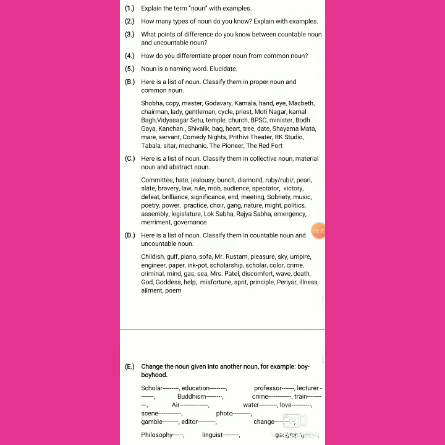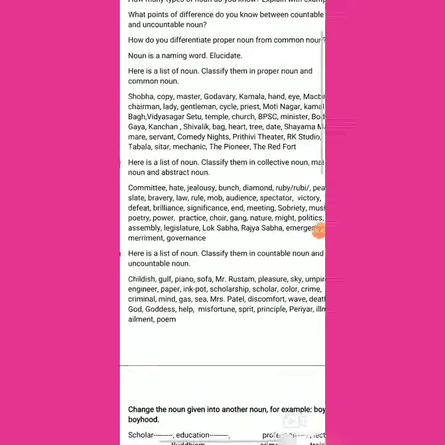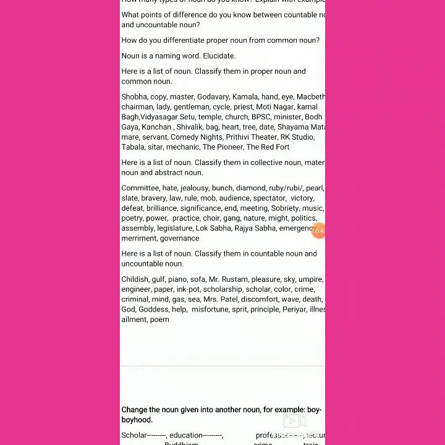Now we are coming to another kind of question in which some words are cited, and here we have to classify the words into proper noun and common noun, because the important thing is to know the word with its class.